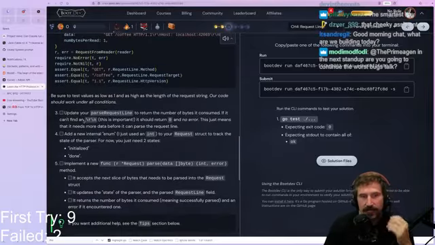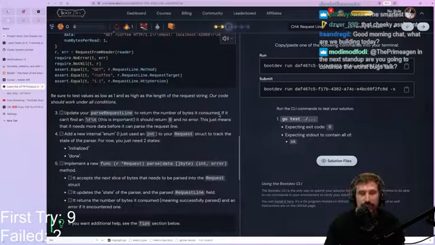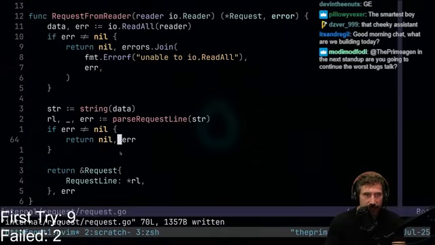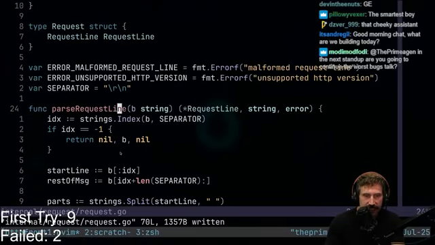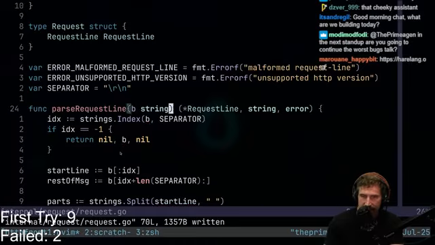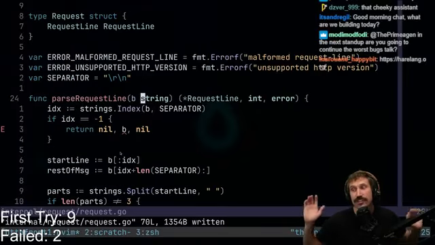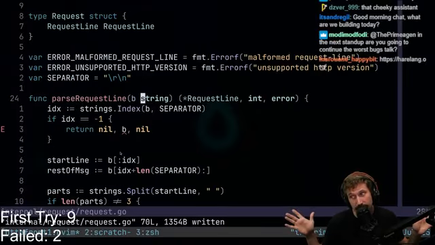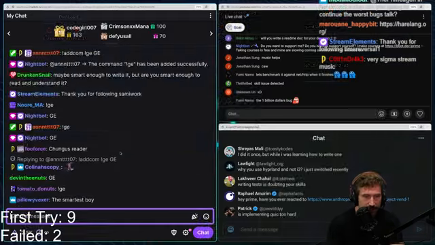And then now we need to update our parse line to return the number of bytes it consumed. Okay, that is also a very nice way to do this. If it can't find the /r/n, this is important. It should return 0 and no error. Okay, nice. So previous me, which I think did it more correct, is that this thing, instead of taking, see this, if it took in bytes, I probably would have done number, but since it takes in string, I return string. I think that's more correct, all right? I'm just saying, I think it's more correct, okay? I think I'm more correct here.